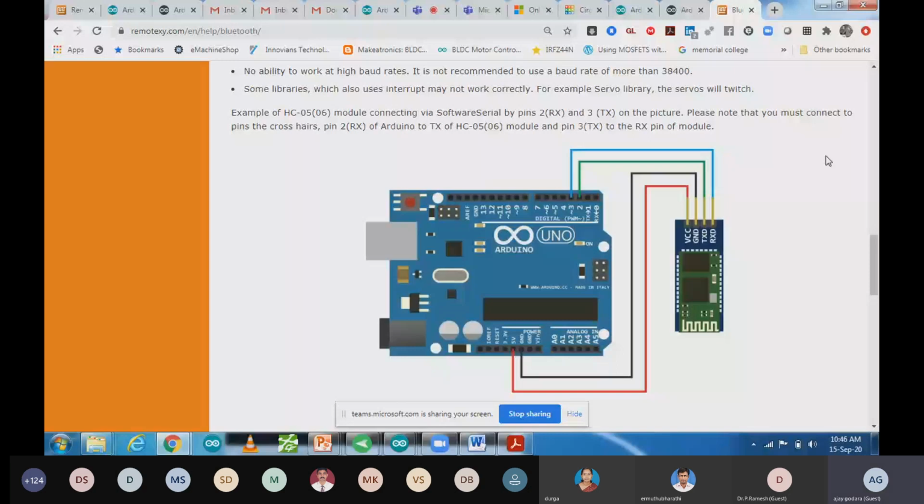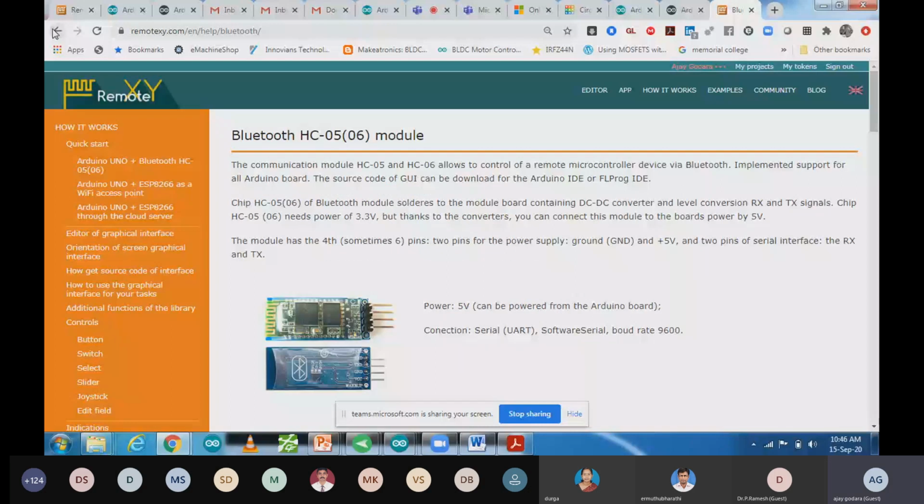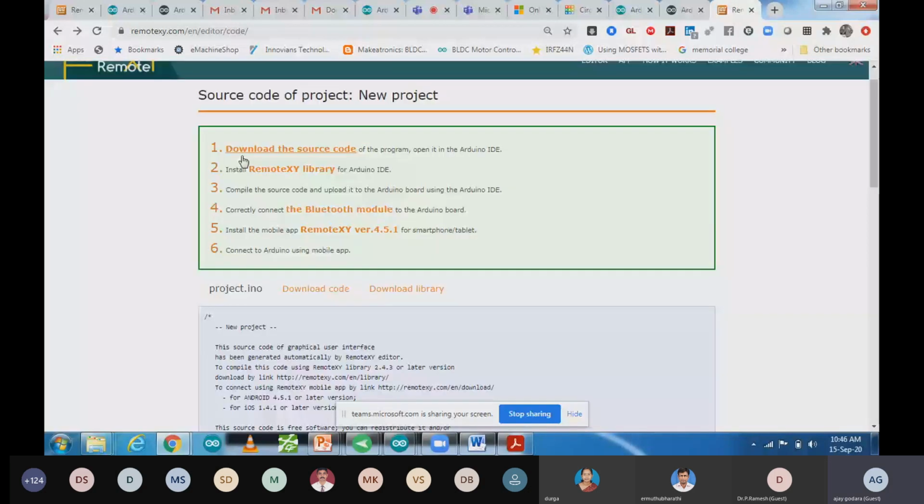So after making all the connections, we have to go back. So we have followed first step. Now we are going to add library. In the second step, it is saying the download library. How we can download it? You can download library from over here. That is this cloud library. So you can download it.